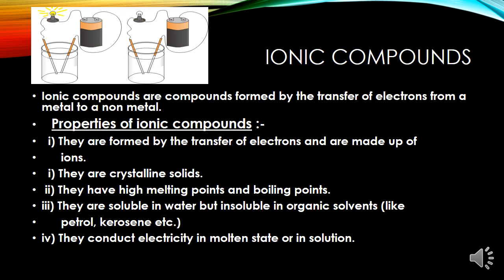in molten state. So to sum up the properties of ionic compounds: ionic compounds are formed by the transfer of electrons and are made up of ions. Ionic compounds are generally crystalline solids. Ionic compounds have high melting and high boiling points. Most of the ionic compounds are soluble in water, but they are insoluble in organic solvents. And ionic compounds conduct electricity in molten state or in solution.